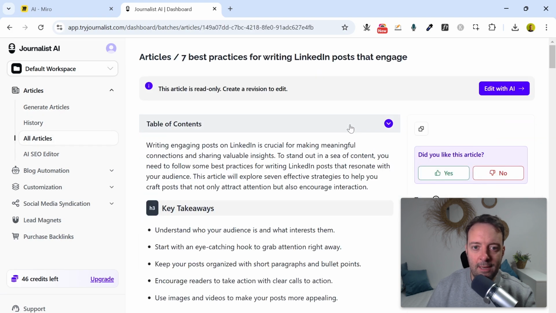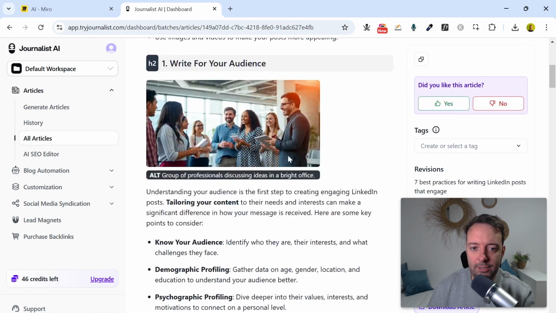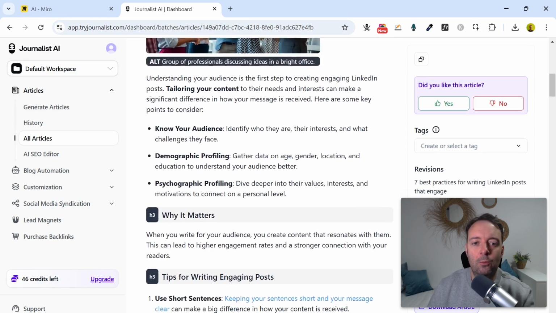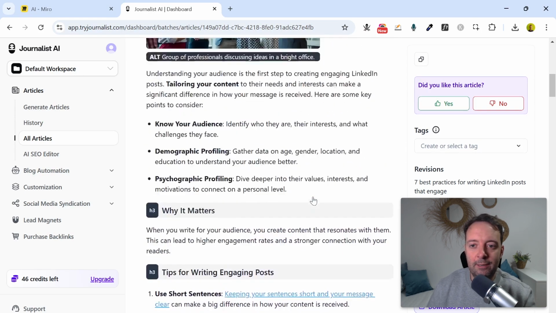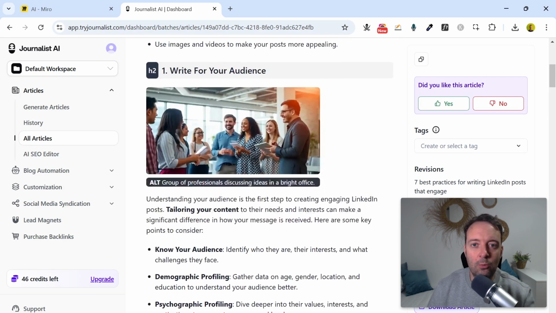So this is an example of an SEO article, right? You have your table of contents, your introduction, key takeaways, super important, right? You've got images. So people post this to websites, right? And the great thing about this is you can set this all up. So when you're using AI, it's always good to pair it with automation, right? So in this case, you can send to integration right to your clients' websites. So it's so simple to do this.